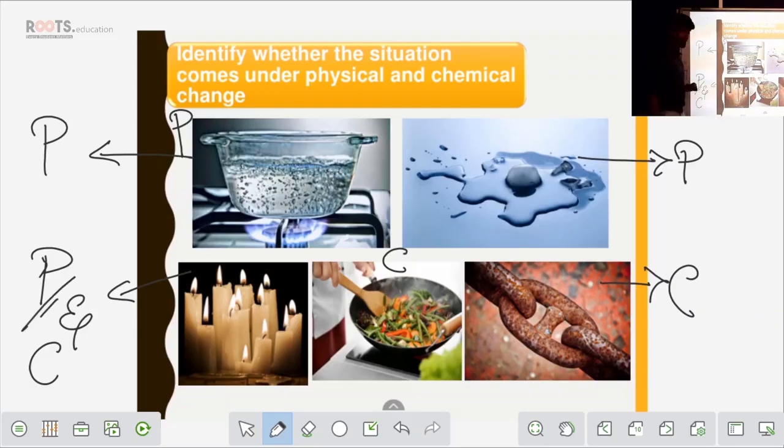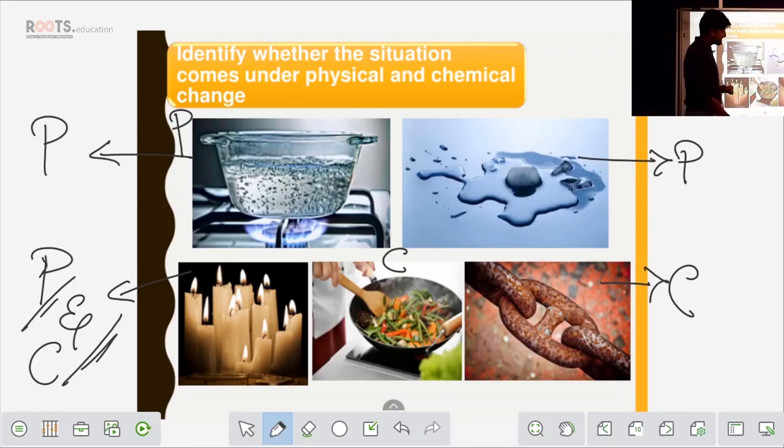What about chemical? See, when you light the thread of the candle, the fire comes out because it is reacting with oxygen. That's when the fire is generated. It uses oxygen and gives out carbon dioxide, and along with that it gives out water vapor. That is the reason we consider burning of candle as having both physical and chemical change.